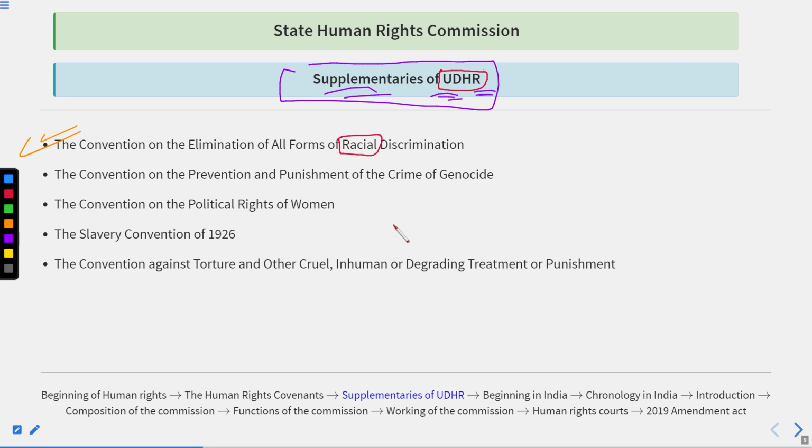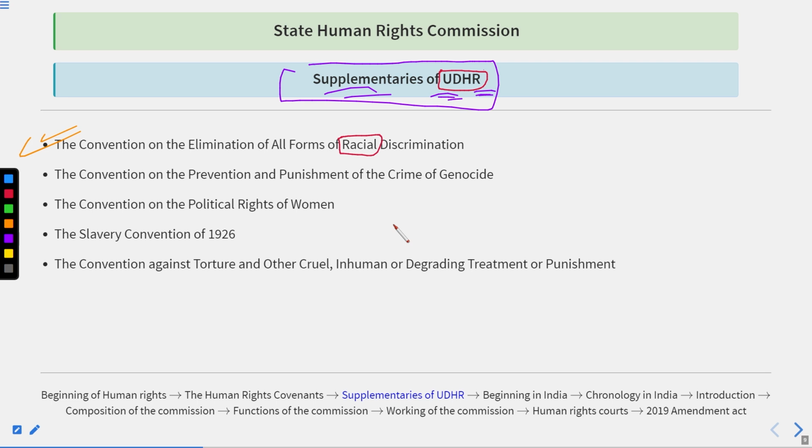But when we take the case of South Africa, even when it got independence, what happened? Most of the Britishers moved back to London, back to Britain, but some of them had resided in South Africa as citizens of South Africa. Then South Africa became a non-official colonial territory of Britain. How? Because there was a population of white people who belonged to Britain, and a population of black people who were from South Africa.